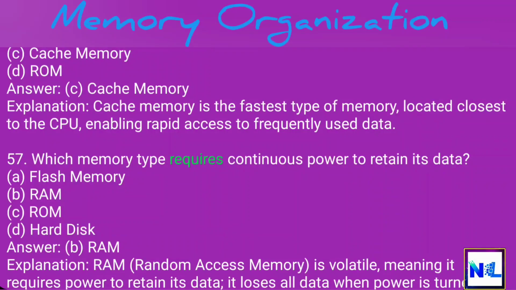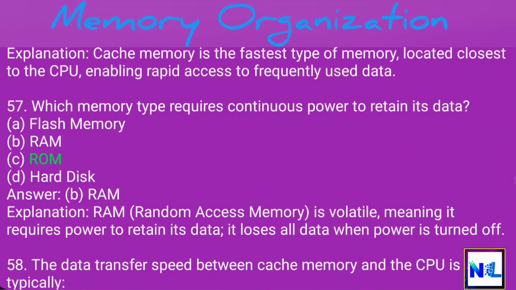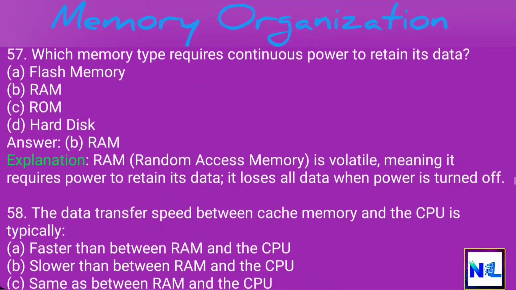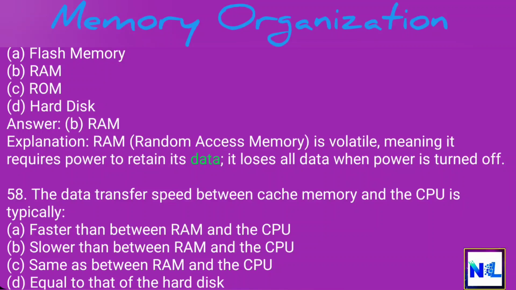57. Which memory type requires continuous power to retain its data? A. Flash memory. B. RAM. C. ROM. D. Hard disk. Answer. B. RAM. Explanation. RAM, random access memory, is volatile, meaning it requires power to retain its data. It loses all data when power is turned off.